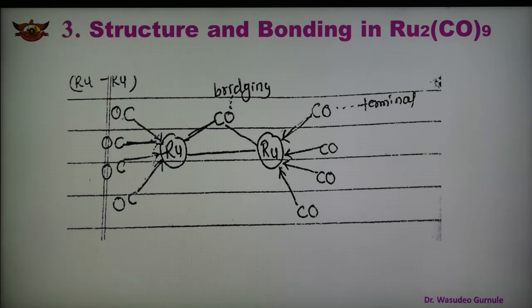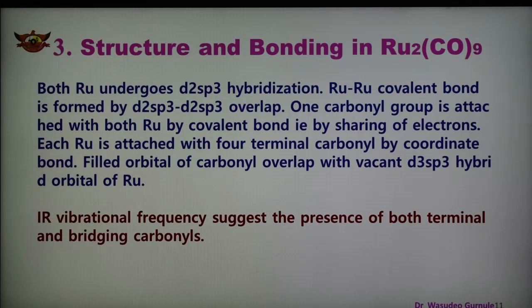So in this case also we can say that both ruthenium atoms undergo d2sp3 hybridization. The ruthenium-ruthenium covalent bond is formed by d2sp3 overlap. One carbonyl group is attached to both ruthenium atoms by covalent bond, that is, by sharing of electrons.